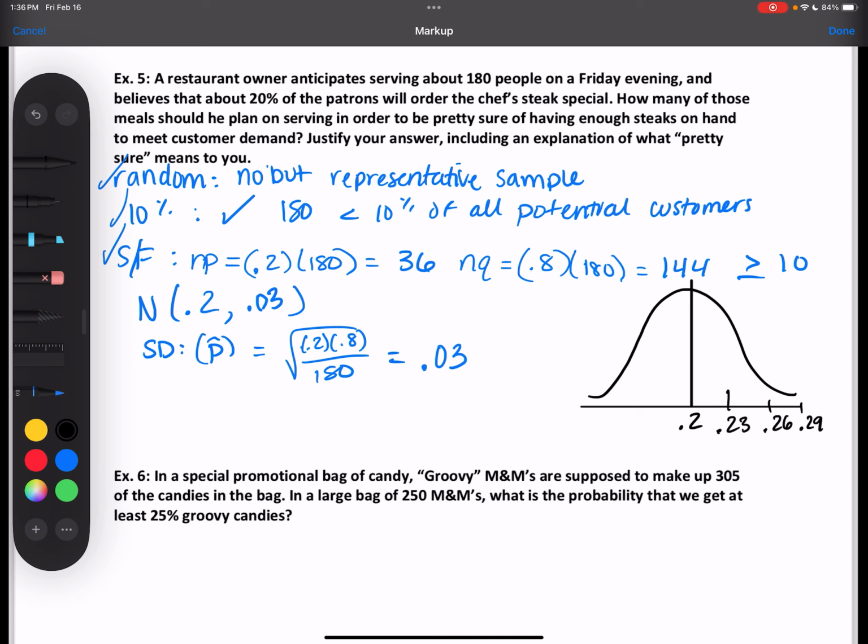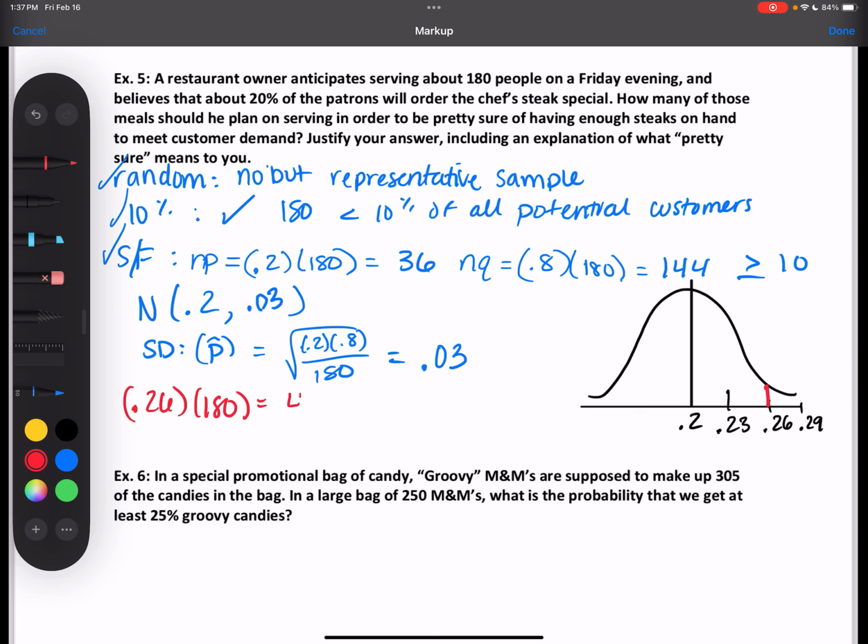Yep. So what we would do to find this is we would say we want it to be there. So 0.26 times 180. And this is going to tell us how many steaks he should expect to need.